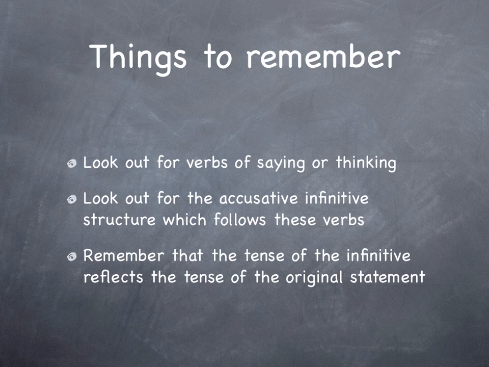So, things to remember after this relatively long revision presentation. First of all, look out for any verbs to do with saying or thinking. And if you ever see any verbs to do with saying or thinking, look at the words which follow and see if you can identify an accusative infinitive. The reality for me is that in most prose translations that I do, almost every time I see an infinitive, I look for a verb of saying or thinking beforehand because they're so common, particularly in Caesar. So first of all, look out for verbs of saying or thinking. Second of all, look out for the accusative infinitive structure following any verbs of saying or thinking.